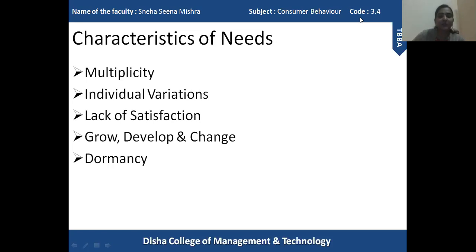Okay, next one is grow, develop and change. So needs actually grow, they evolve, they develop and they also change. Now let us take an example of us. As human beings, when we grow, we demand different kinds of product in different age categories. And to some extent, our behavior and requirement completely change when our surroundings change. Suppose a person living in Berhampur, the person will have a different kind of attitude, personality, and will consume different kinds of product.